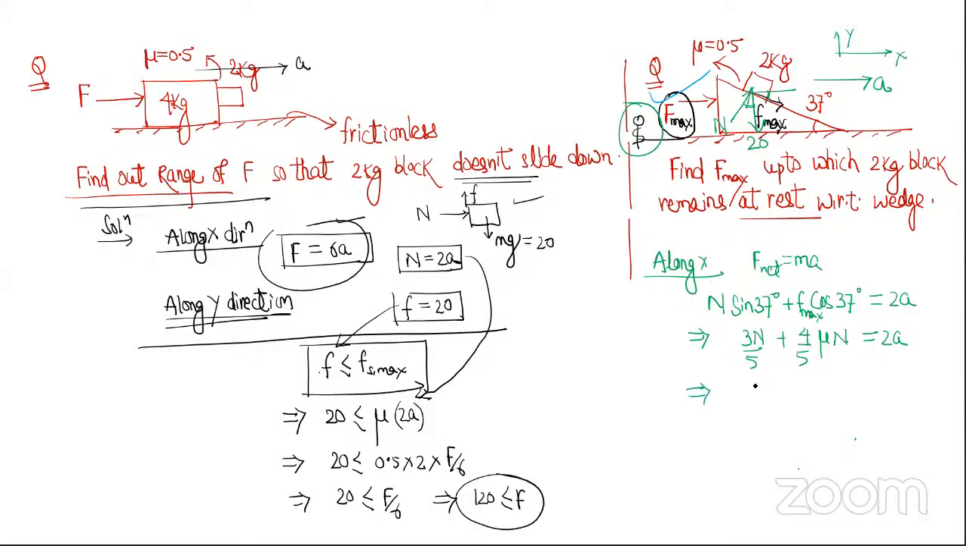So mu is 0.5. This is 3N, and this is 0.5 into 4, that is 2N, equal to, taking the 5 to that side, 10a. So 5N equals 10a, N equals 2a. This is one equation. How many of you understood this equation? Raise your hand.